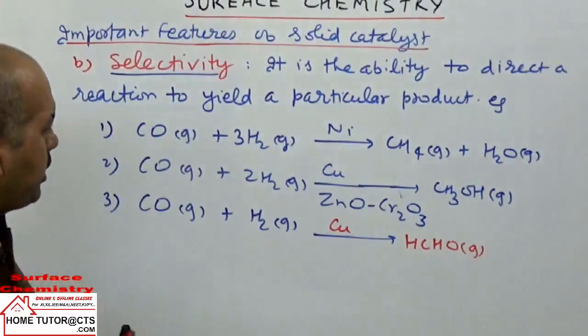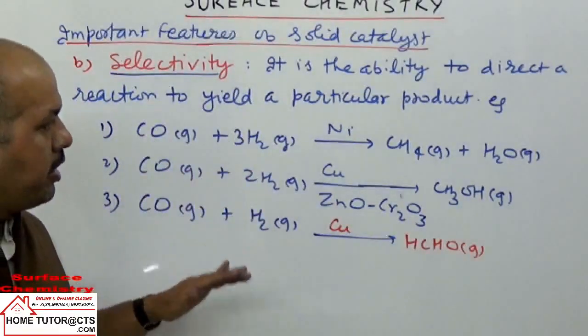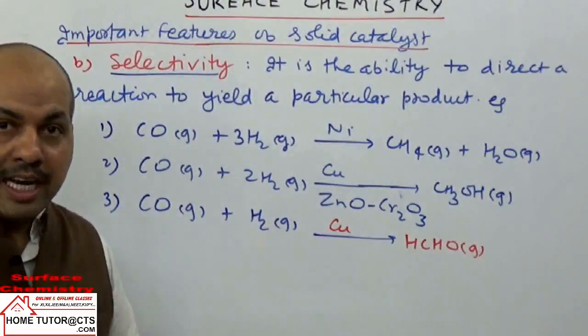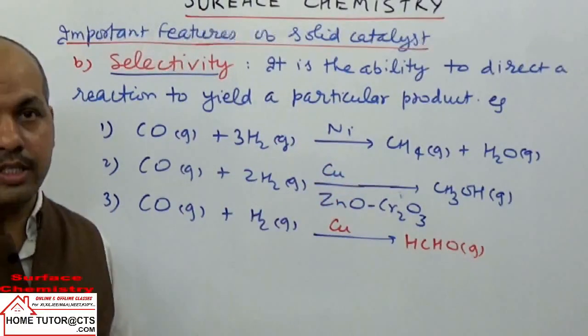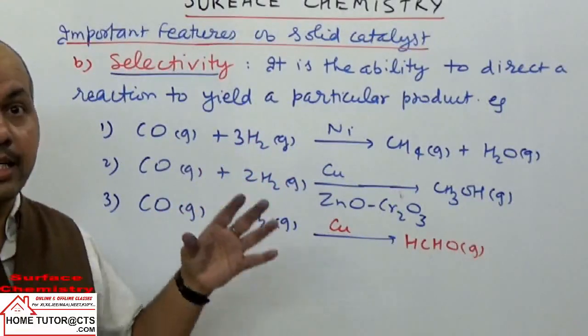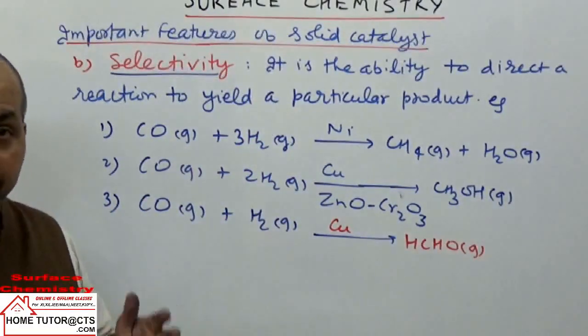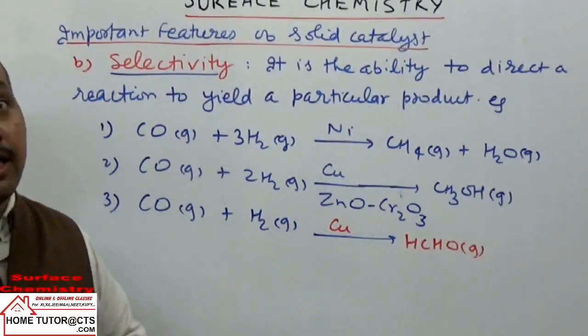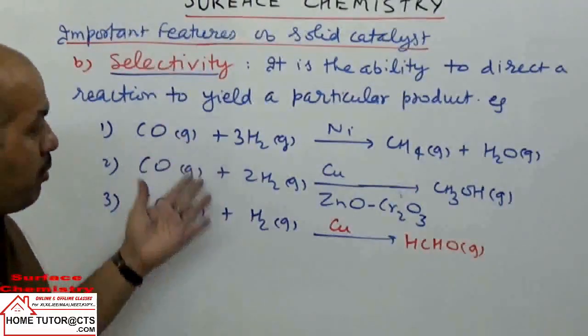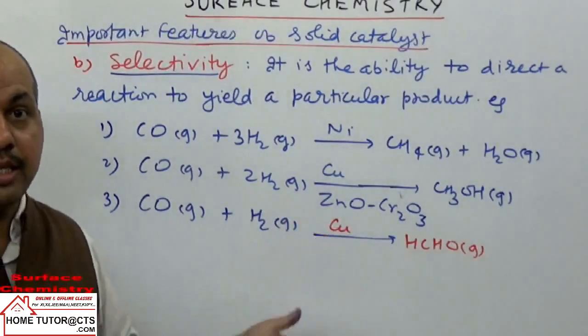So you can change the catalyst: the same reactants are there, but in the presence of different catalysts they give different products. So a catalyst will direct a particular reaction, a selective reaction, and in the presence of different catalysts they can yield different products. We may have common reactants, but different catalysts can give different products.